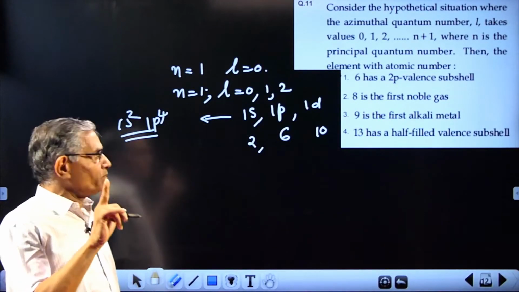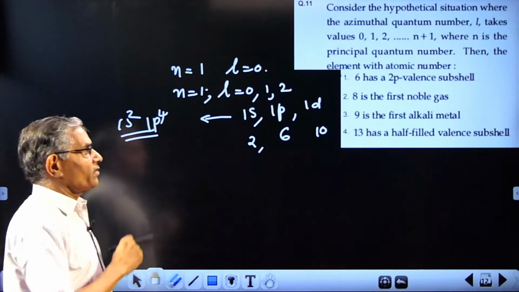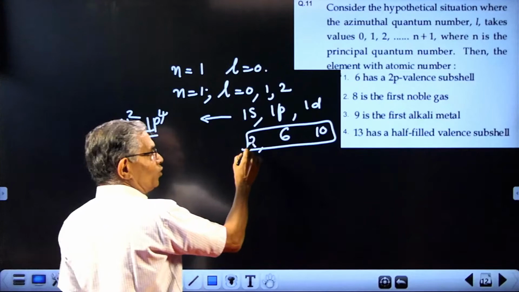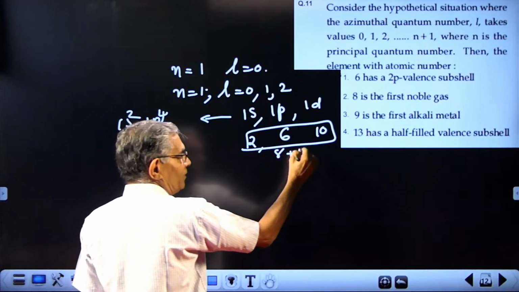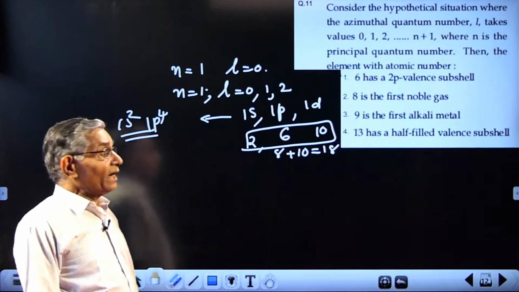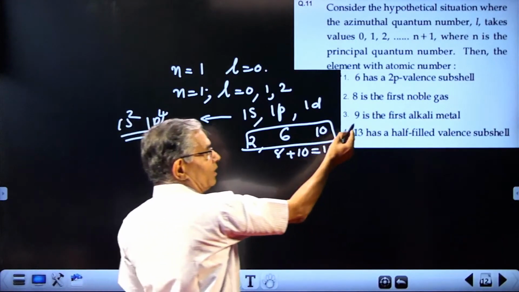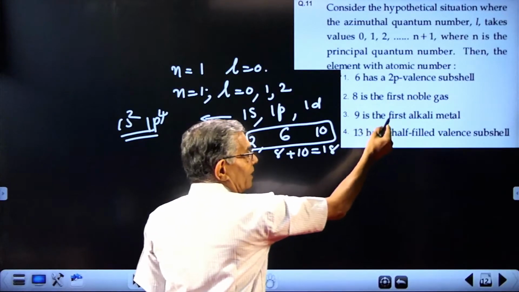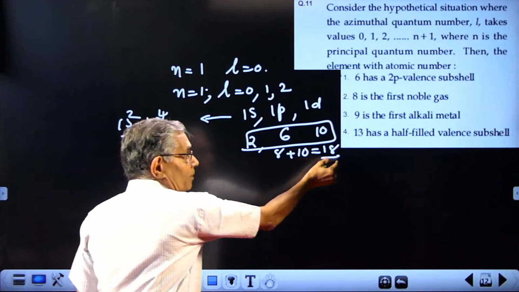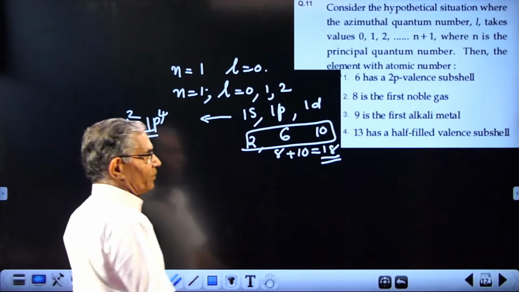Option 2: 8 is the first noble gas, never. The first noble gas can be obtained only when the first period is completed and the next period starts. The first period will be completed only when this many electrons are accommodated: 2 plus 6, 8 plus 10, 18 electrons. When 18 electrons are completed, the first period will be over. So the 19th electron will start the next period. So 9 will not be the alkali metal; 19 will be the alkali metal. 8 will not be the noble gas; 18 will be the noble gas. So that way all element positions will be changing. So 1, 2, 3 are wrong.